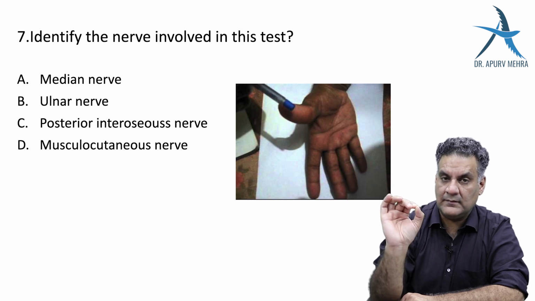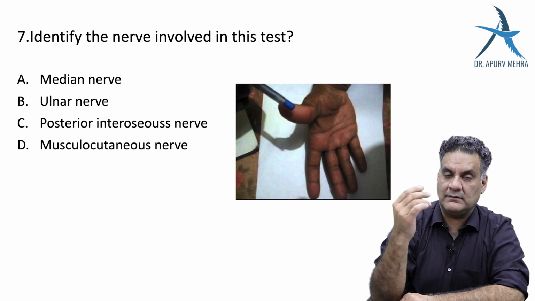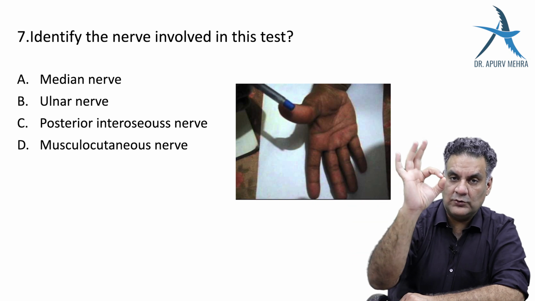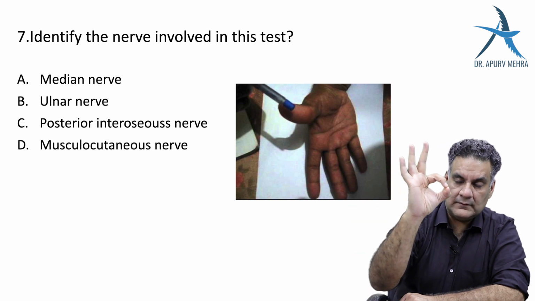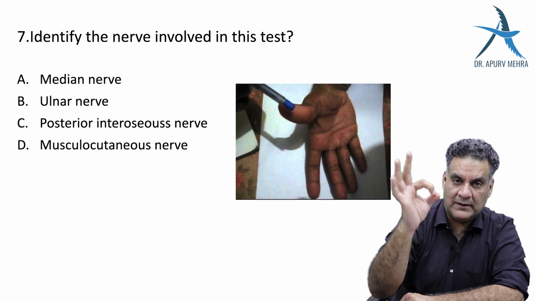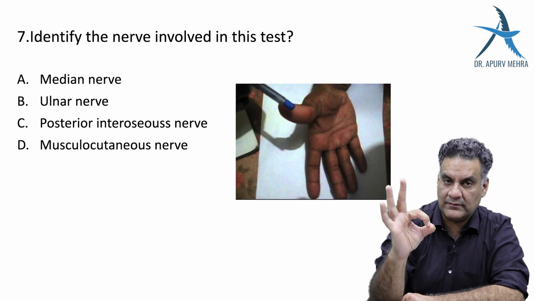Anything in an entrance exam, any structure that is supplied by three things or has three origins is an MCQ, because the examiner will only put one choice and place it to you. So these are the three things that you should remember. And if you do this classical sign where you are using flexor pollicis longus and FDP, this is called the Kiloh-Nevin sign, or OK sign, for anterior interosseous nerve.